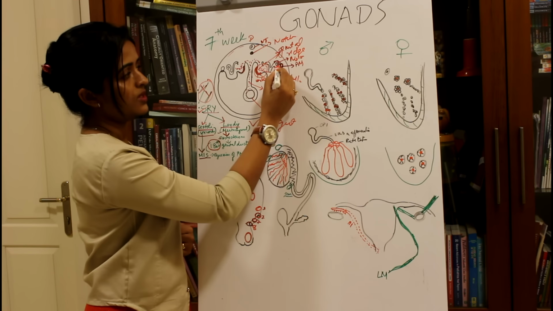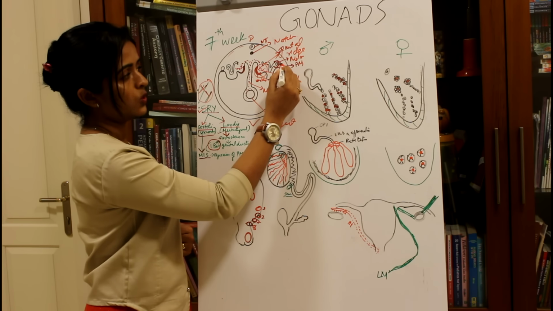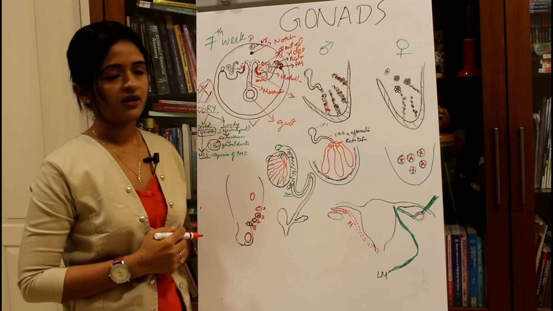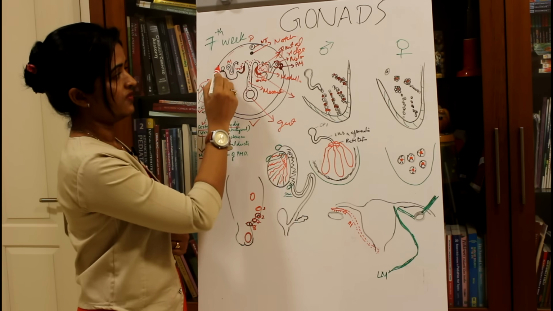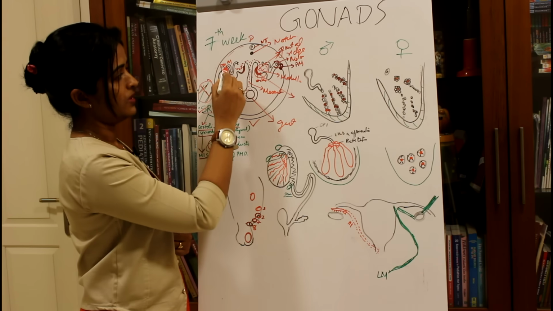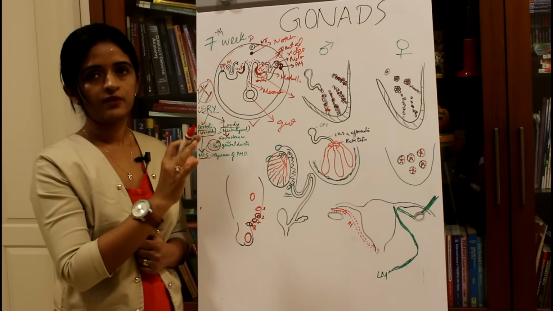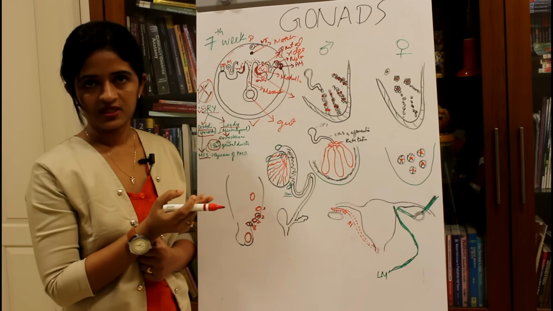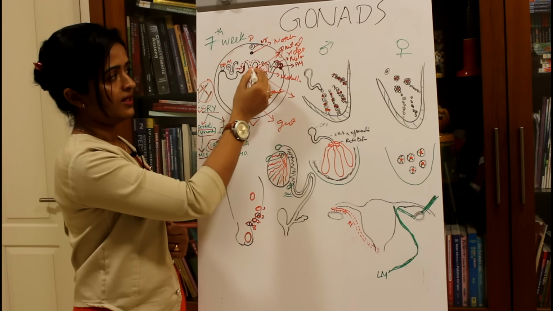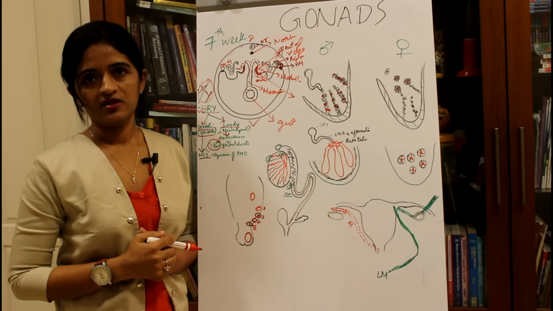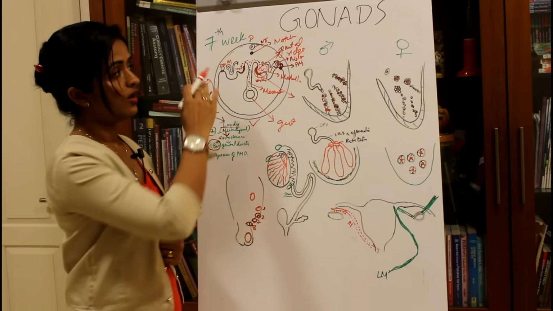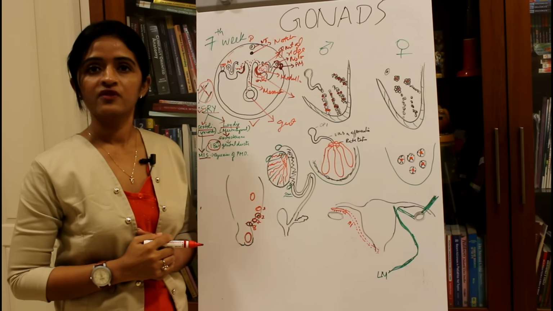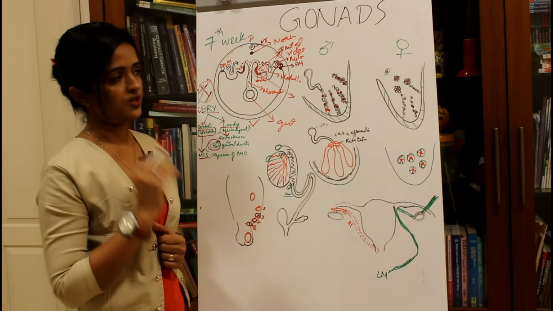It is adjacent to the mesonephric duct, hence it is called para. Here also we have the mesonephric duct and the para-mesonephric duct. So in the mesonephric region, we have two duct systems, the mesonephric duct and the para-mesonephric duct, and a medial thickening called the genital ridge or gonadal ridge, from which the gonads develop. All these events occur at the level of the lumbar vertebra, the lumbar region.